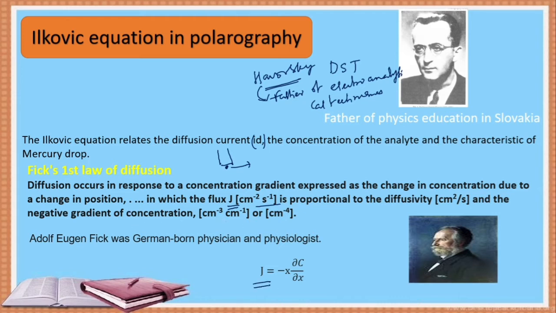So J is equal to minus D into dC by dx. This relation was developed by Adolf Eugen Fick, a German-born physician and physiologist. Ilkovic developed his equation by considering Fick's law of diffusion.